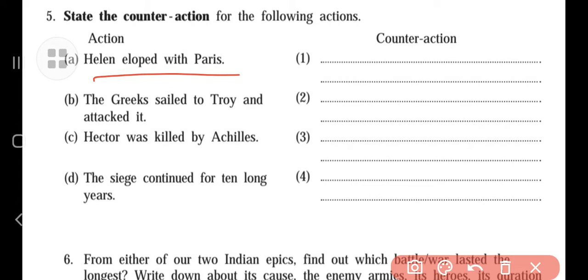So the first action was: Helen eloped with Paris. What was its counter action?